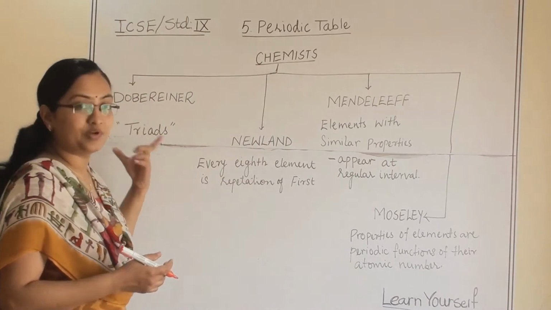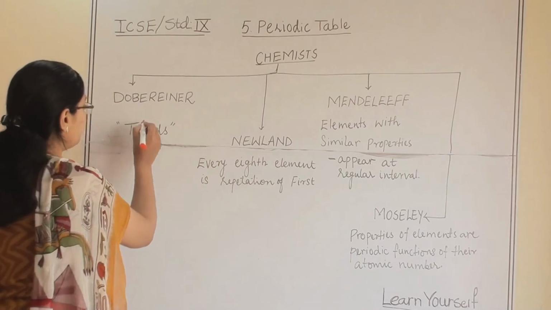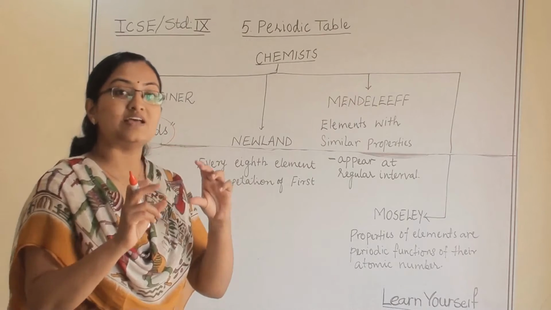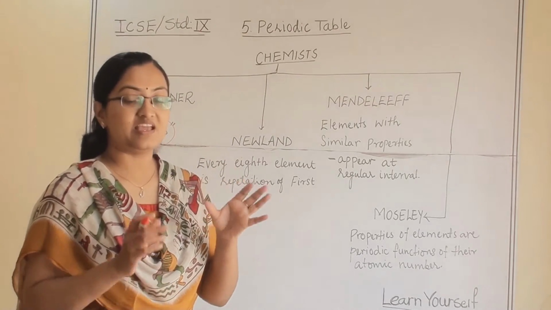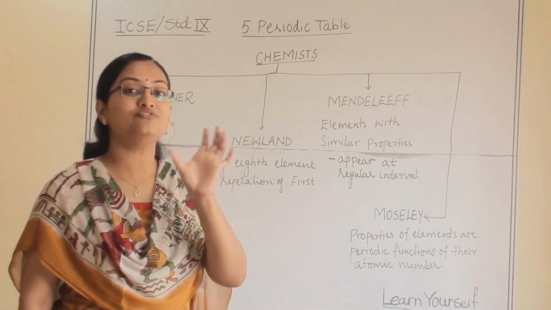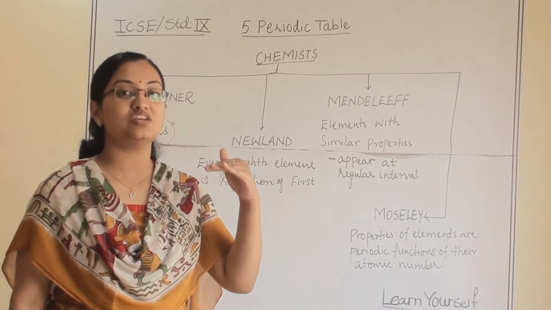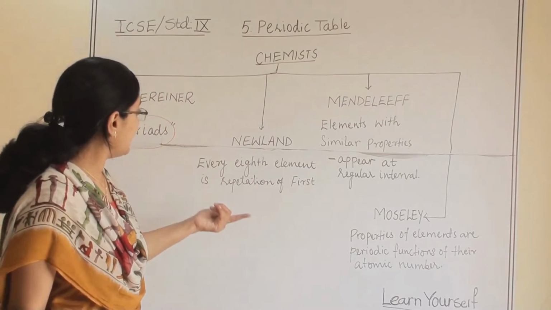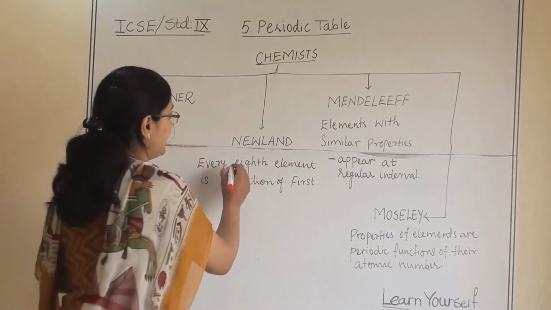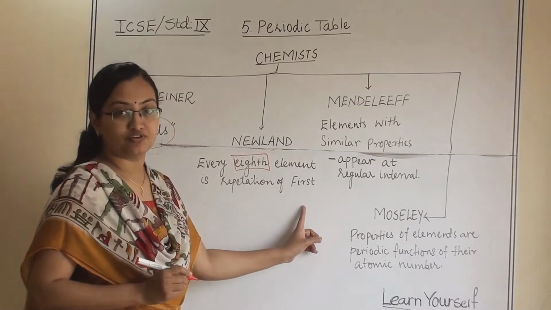First was Dobereiner. Dobereiner arranged all the elements in the form of triads, so this is known as Dobereiner's triad. He gave certain groups of elements in the form of 3 elements and arranged them in that way. Second, Newlands. He said that every 8th element is the repetition of the first.